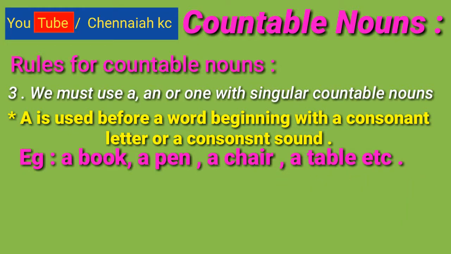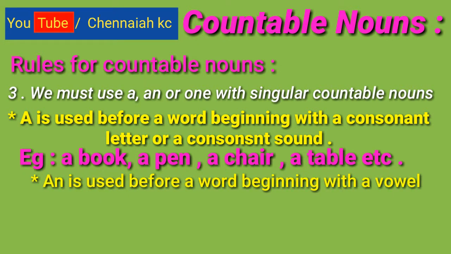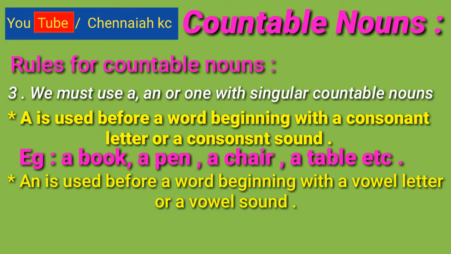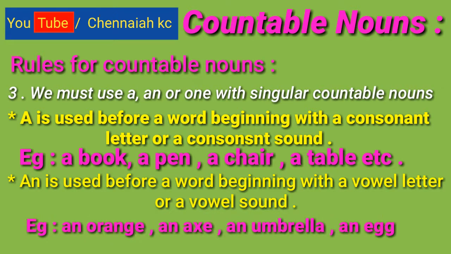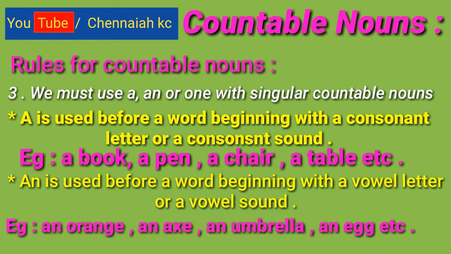Next, an is used before a word beginning with a vowel letter or a vowel sound. Example, an orange, an axe, an umbrella, an egg, etc. See here, in orange, O is a vowel letter, before that we use an.